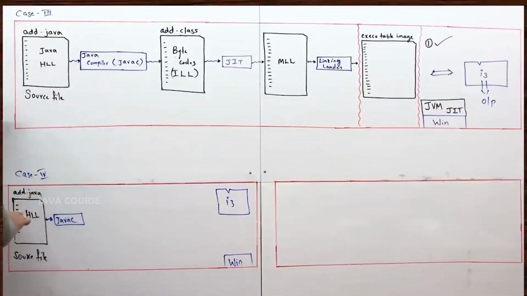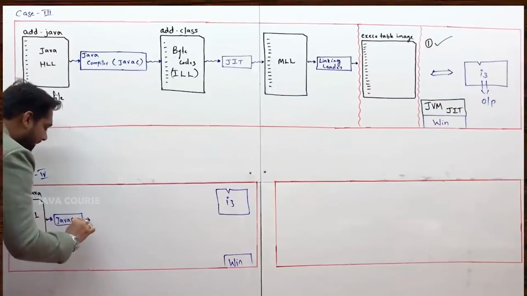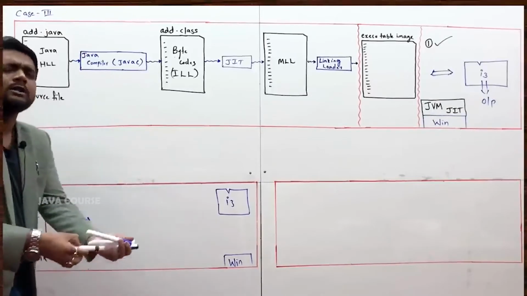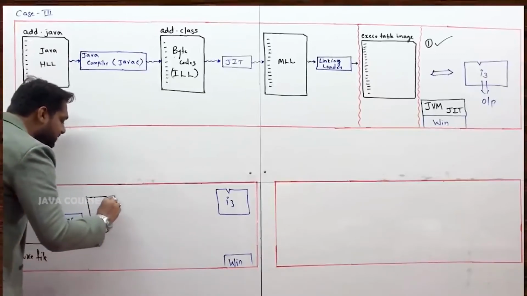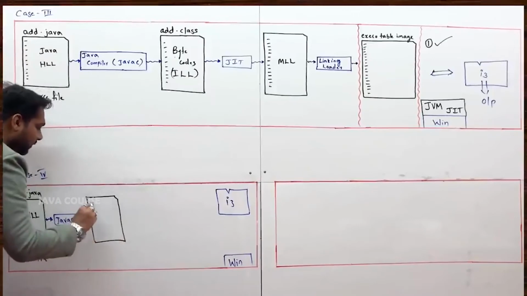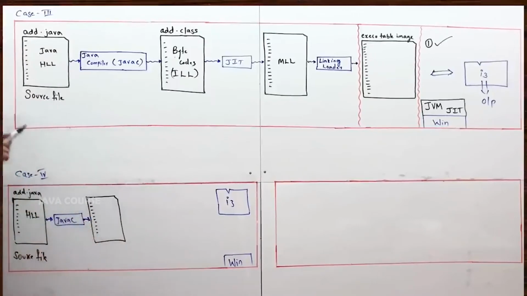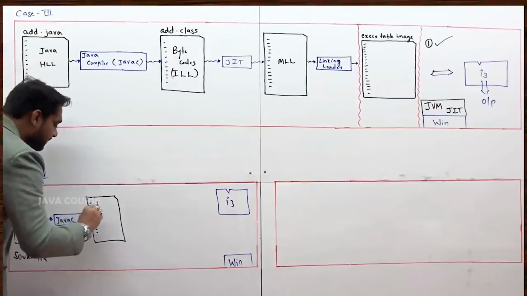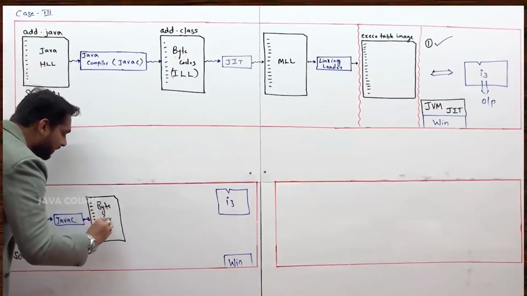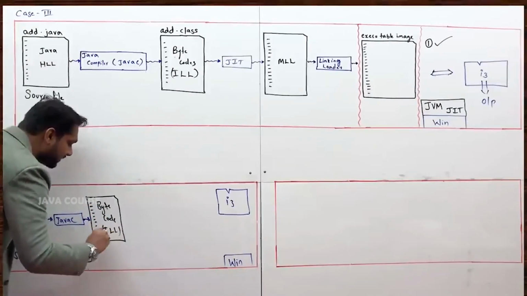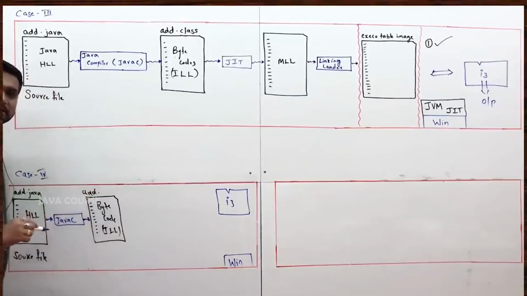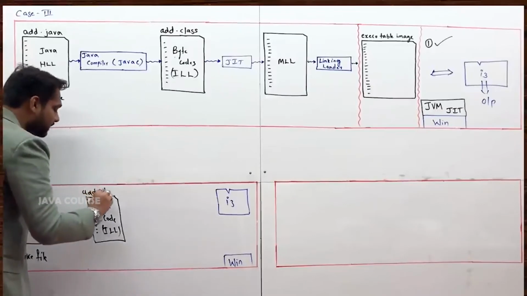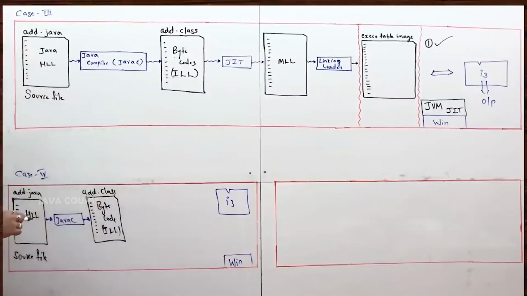If you give these high level language instructions to the Java compiler, it will convert all the high level language code into something called intermediate level language code or byte code. That is what your Java compiler does. Mark this in your mind. Your Java compiler will generate byte code or intermediate level language code and keep it in one file. That file name will be the same as the source file, but the extension would be .class.